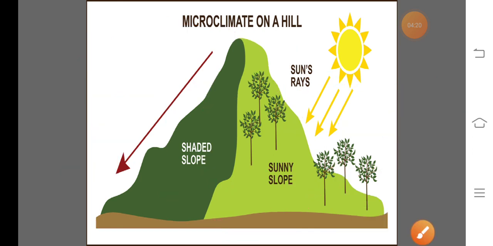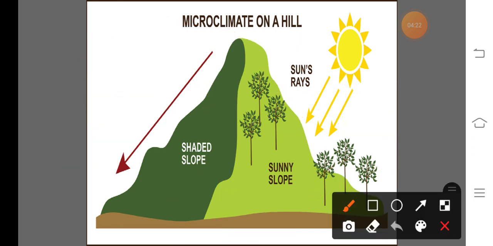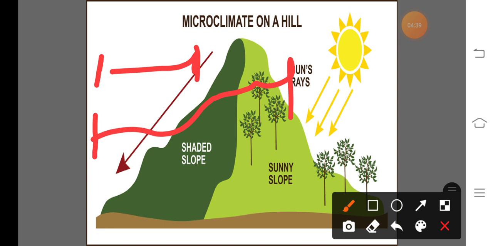This microclimatic condition depends upon the temperature gradient as well as the humidity gradient. The temperature gradient means change in temperature with change in horizontal distance. In the case of the humidity gradient, it is change in humidity with change in place.